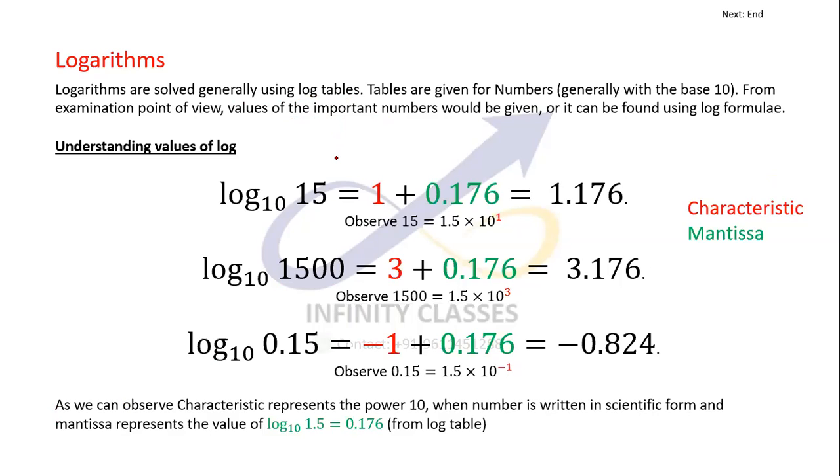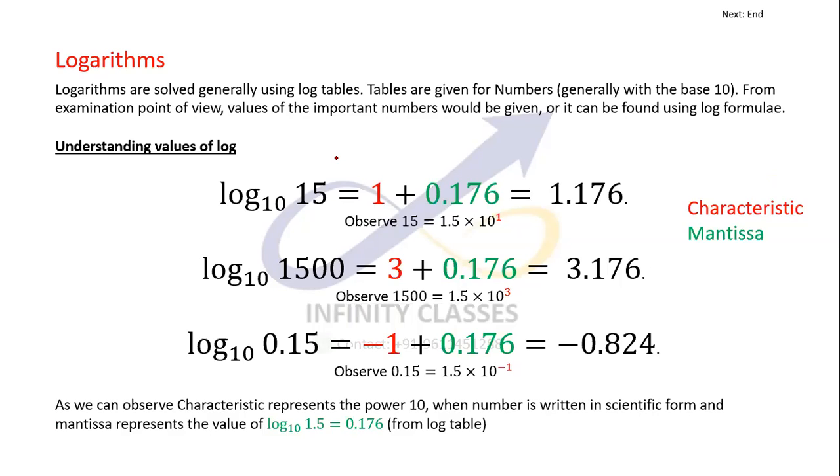You must have seen log tables. These are long tables given at the back of some of the books, where they give you values for 1, 2, 3, and so on, with some decimal numbers, a big table altogether. It's generally given with the base 10, or it might be given with the base e also. Some books talk about natural log, which is log with the base e. But in general, the books will give you the values of log with the base 10.